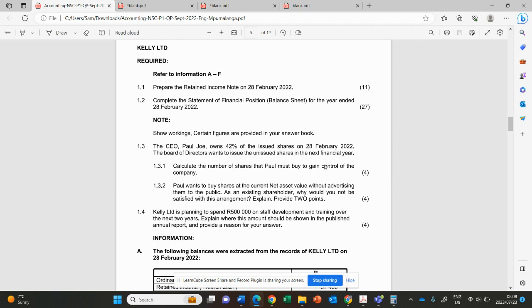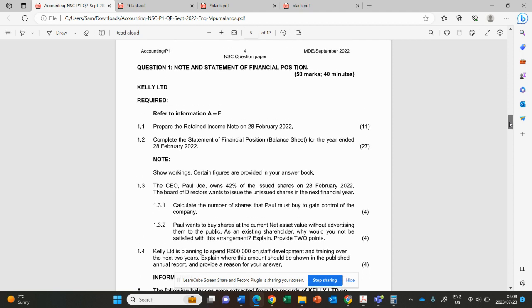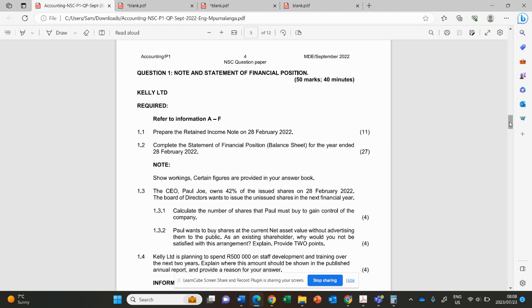Today we're going to deal with a balance sheet question. We're going to treat the trial paper 2022, Mpumalanga province. There's a question of balance sheet.